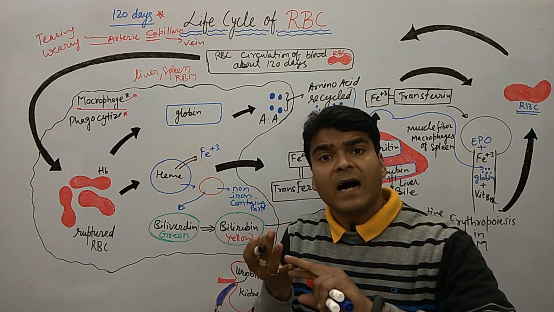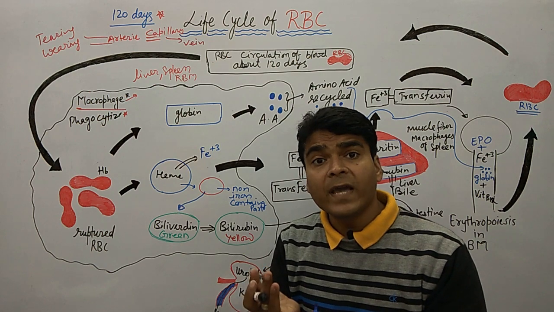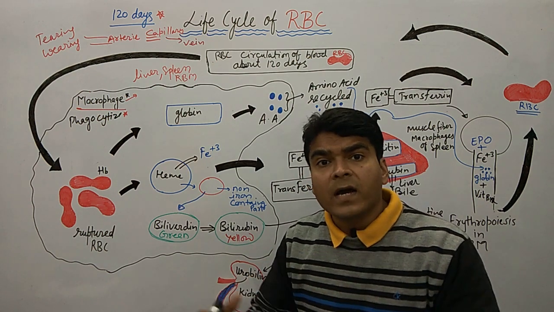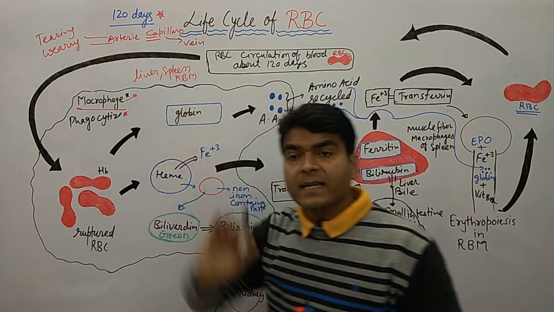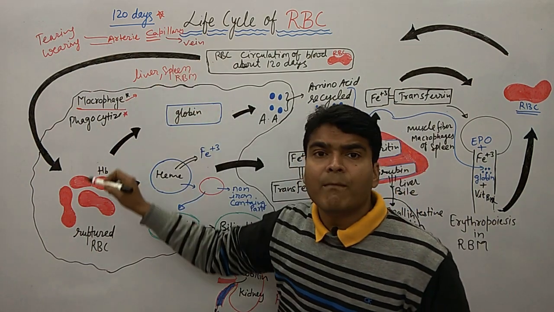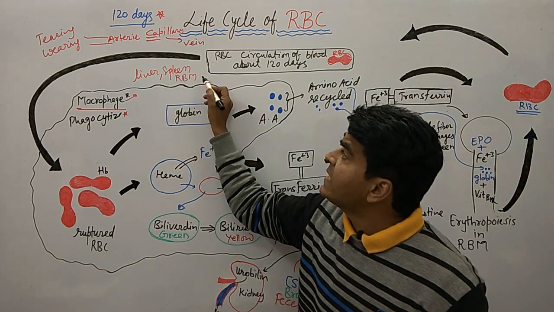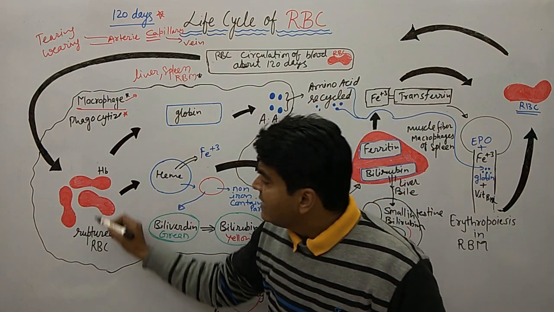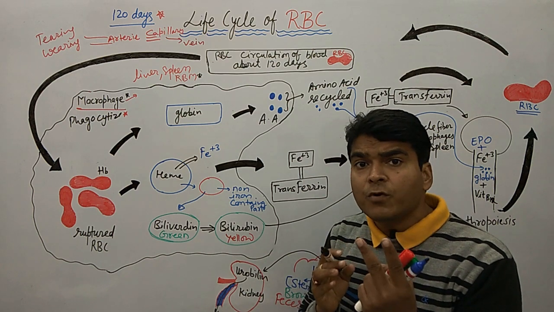The thing is that RBC does not contain a nucleus or mitochondria, so RBC does not have much possibility to live longer, and there is also the possibility of wear and tear. So RBC reaches the macrophages of what kind of organs? Liver, spleen and RBM. Remember these organs. Then here we have a ruptured RBC.